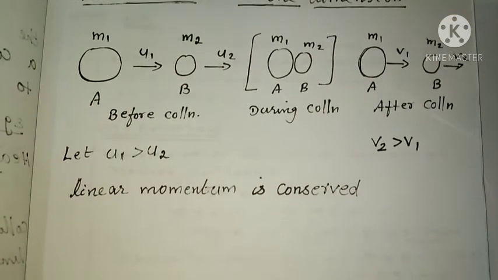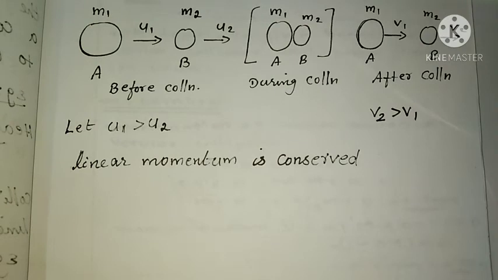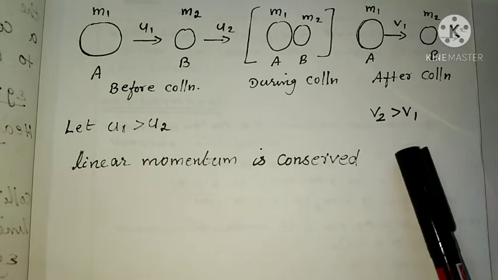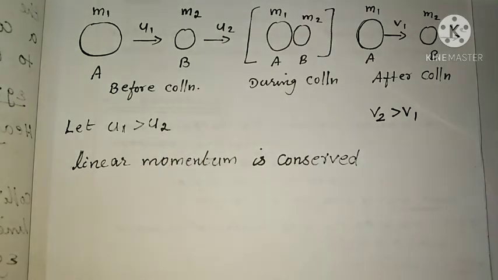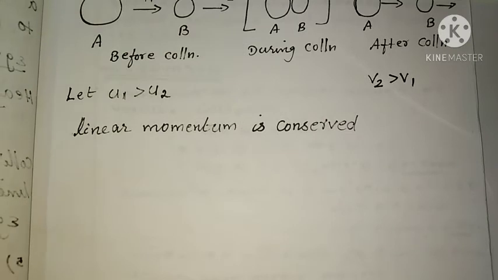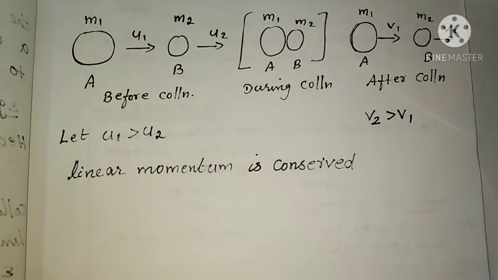So here you want to find the velocities after the collision, v1 and v2, in terms of the initial velocities u1 and u2. For that we consider that in an elastic collision linear momentum is conserved and kinetic energy is also conserved. With this concept we can find the expressions for v1 and v2. So first we consider that momentum is conserved. How can you write the equation? Before collision and after collision momentum is conserved.